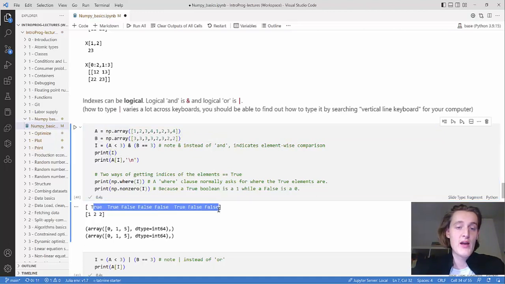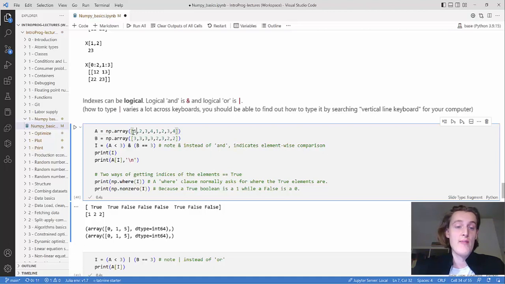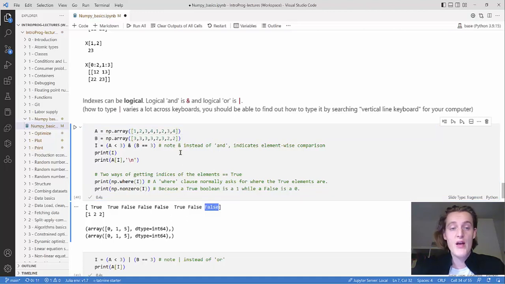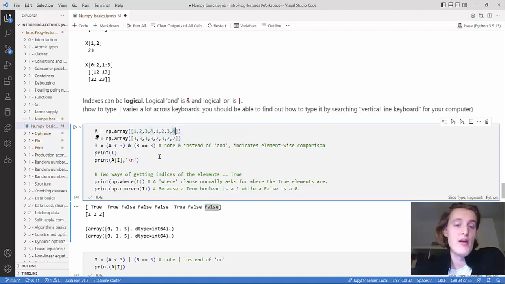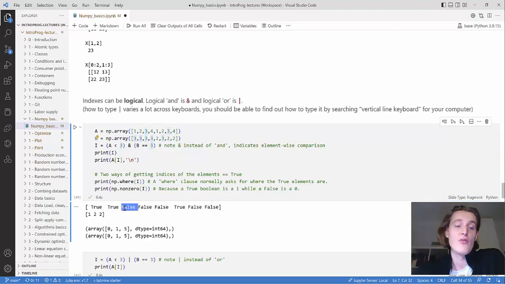We're printing the I, and then the first one is true because the first element of B is equal to 3, and the first element of A is less than 3. And you can compare all the way down. We can see, okay, the last element is false. That makes sense because the element in B is not equal to 3, and the element in A is not less than 3. You can also see at the third element that this part is actually true, but both conditions have to be true at the same time because of this AND operator, and you can see that the third element of A is not less than 3, so you get false out.